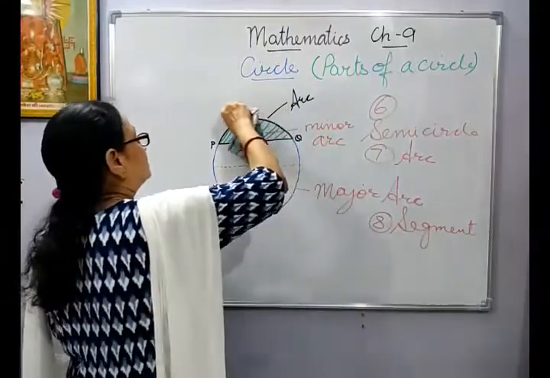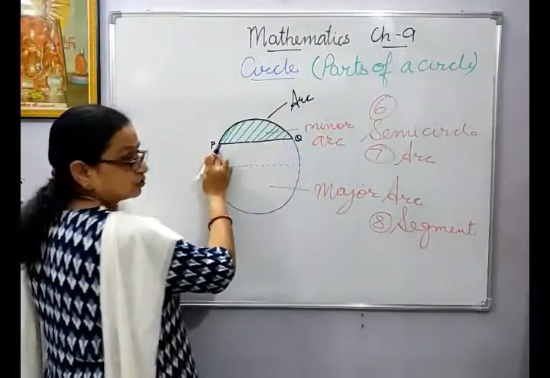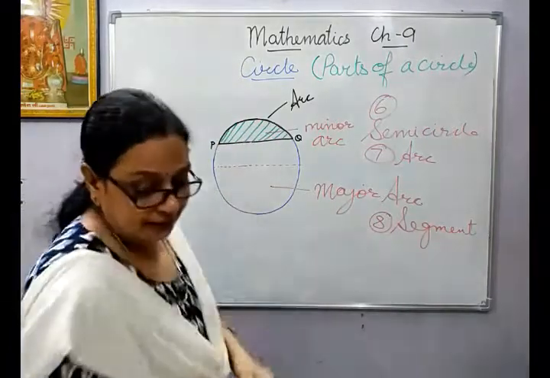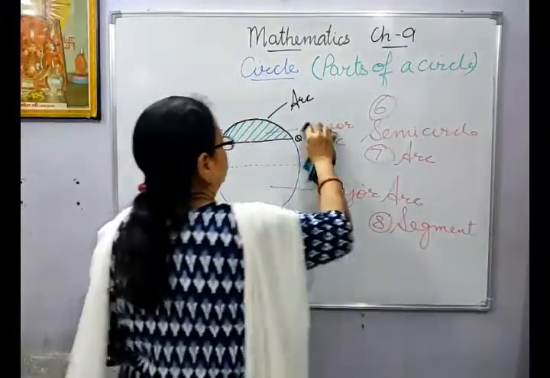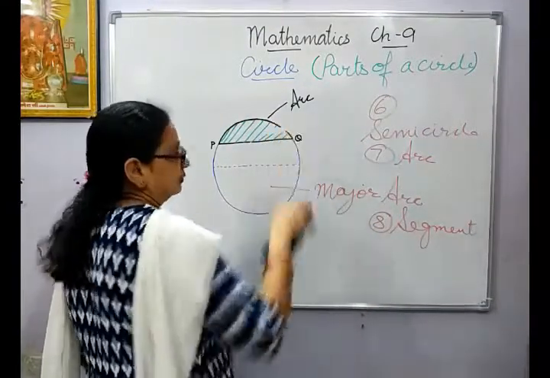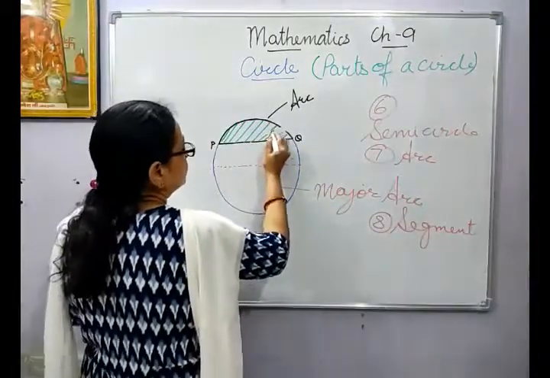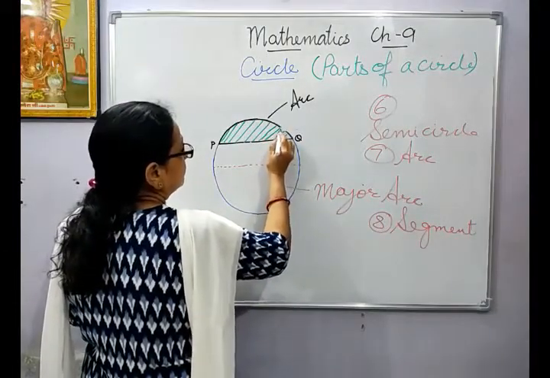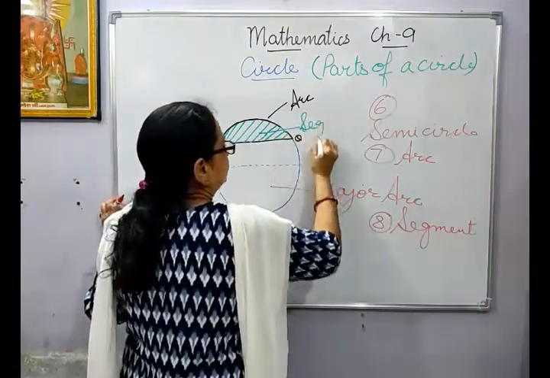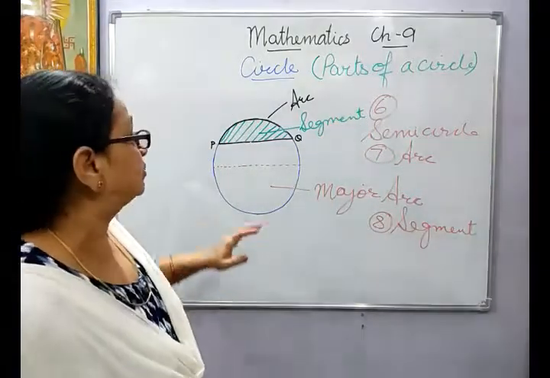Arc, as I have told you, is a smooth curve. So this is the arc and this is the chord. Whatever region has been enclosed by this curve and the chord is called the segment. Children, please be very careful.